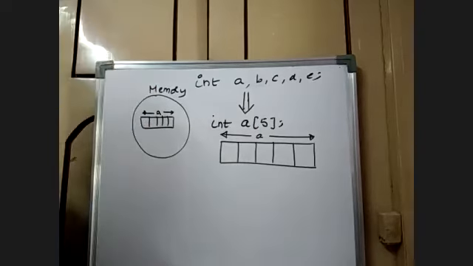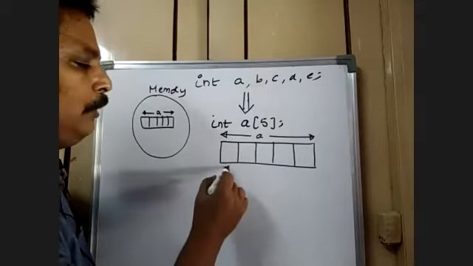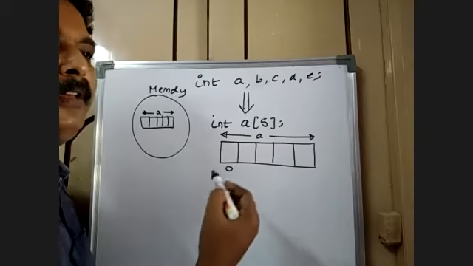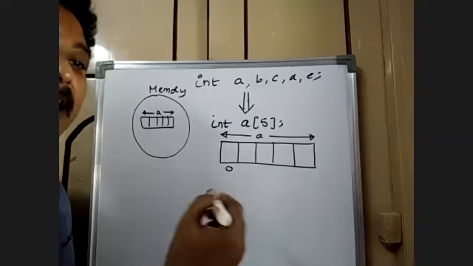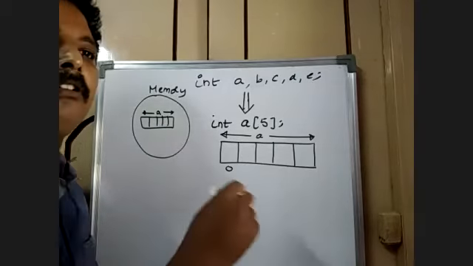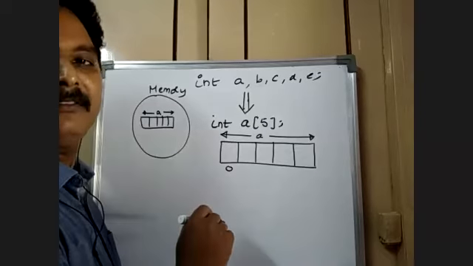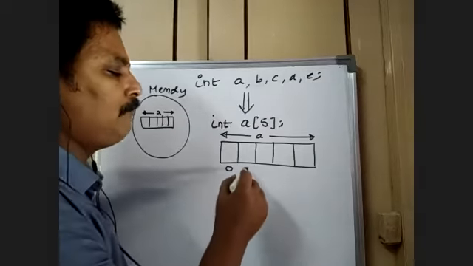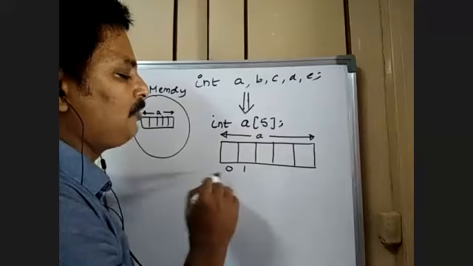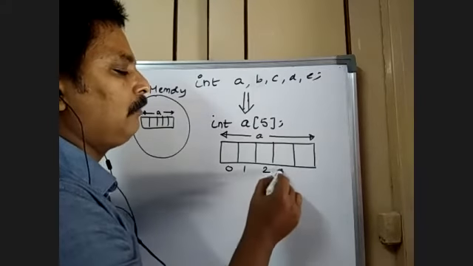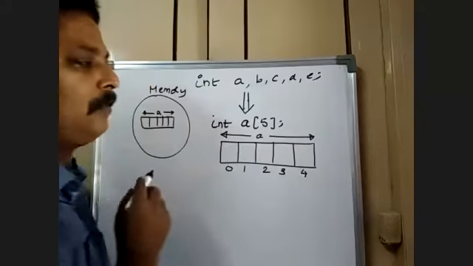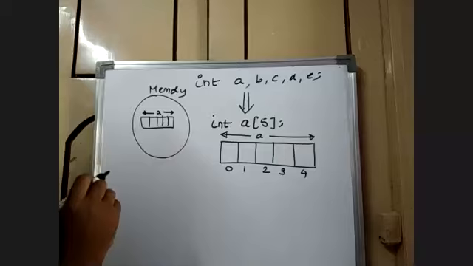Here, in general, we begin with 1, but in C, 0 also has some meaning. This is the 0th location, first location, second, third, and fourth. This is how we try to manage.